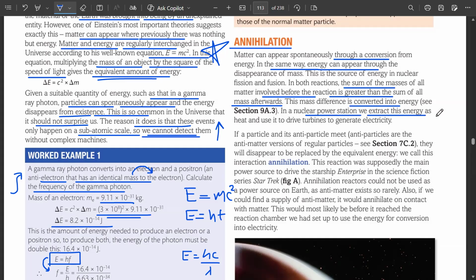ये एक एफिशिएंट एनर्जी प्रोडक्शन मेथड है। This is an efficient energy production method, हाँ। It is just expensive. It is energy efficient as well, और it is renewable as well. Yeah, बिल्कुल है.